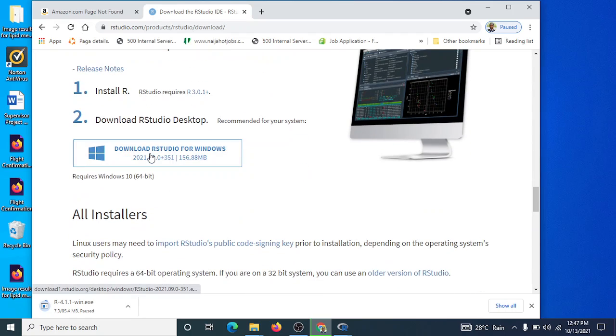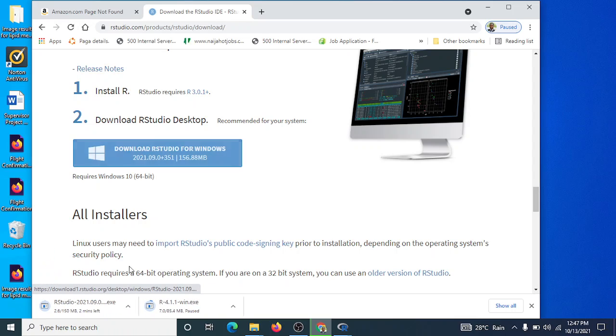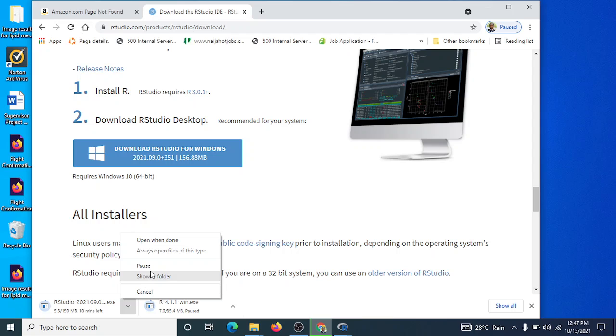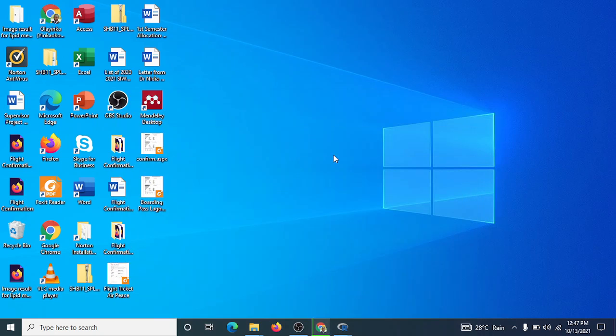So let's click here, download RStudio for Windows. Let's double click on that. You can see, you click or double click, it has started downloading RStudio for us. So now, depending on the speed of your internet, I would say already I have it in my system. So after downloading, what is the next thing?